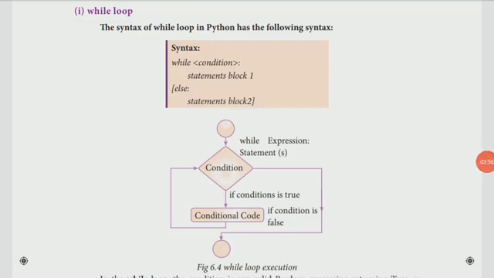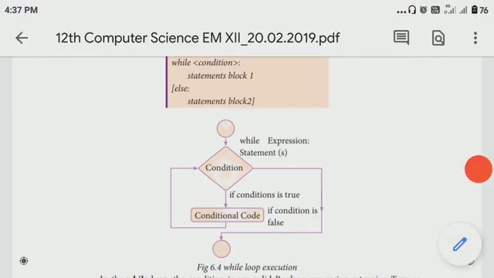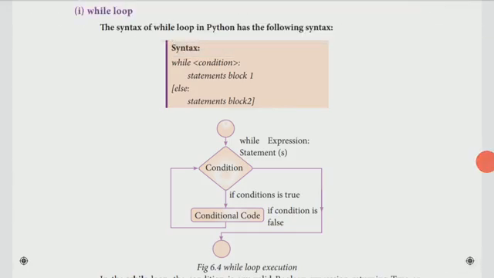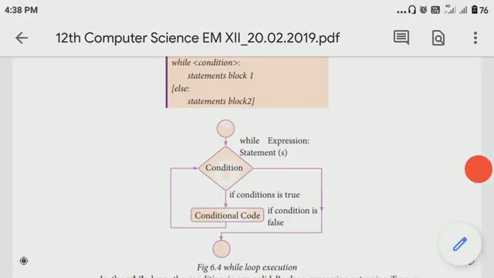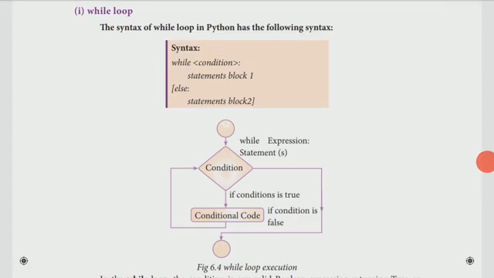Now see, this is the loop execution, the while loop expression. Here we give the while expression, and in this we have to give the condition. When the condition is true, it will execute the code. Again it will check the condition. Again the condition becomes true, it will execute the code. Till the condition becomes false, it will execute. If the condition becomes false, it will stop. This is the while loop process.